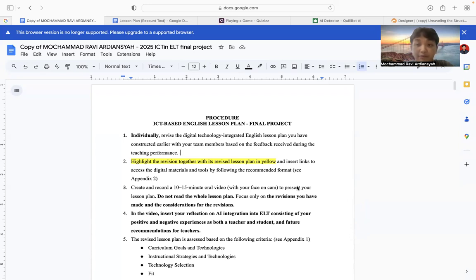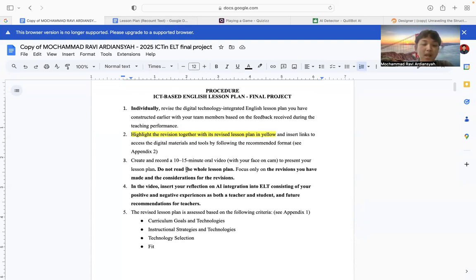My name is Muhammad Ravi Ardiansyah from ICT and LTP, and I will explain about the final project from revised lesson planning in our group teaching in classrooms. All right, now let's dive into our presentation.